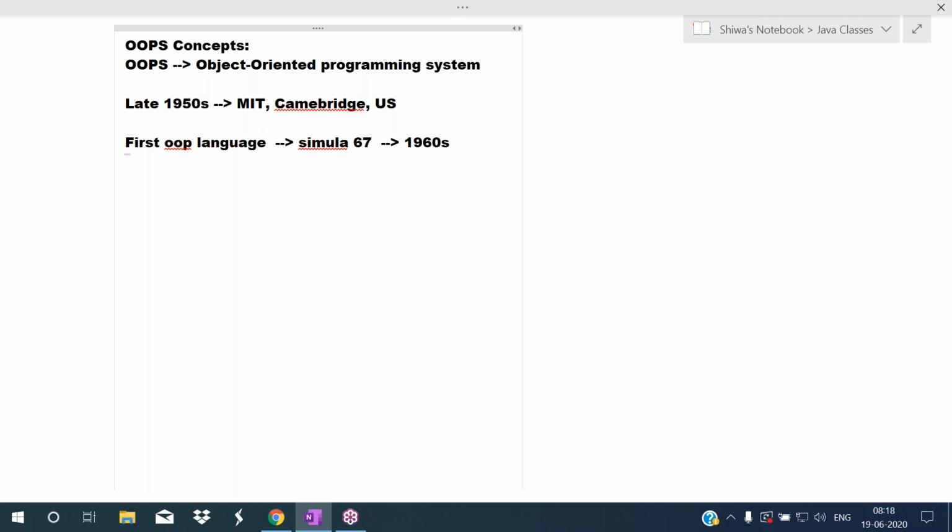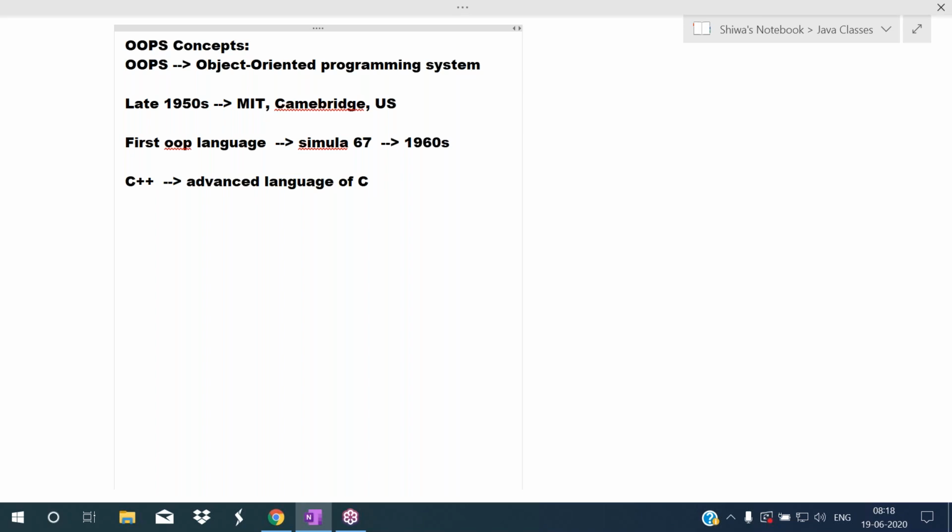Almost all students already know about the C++ language.